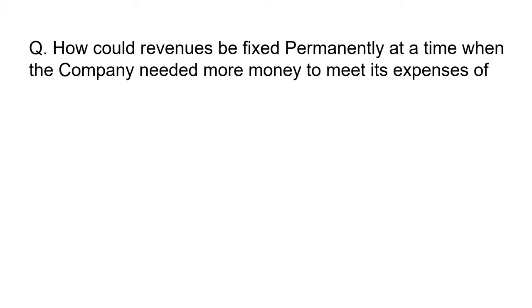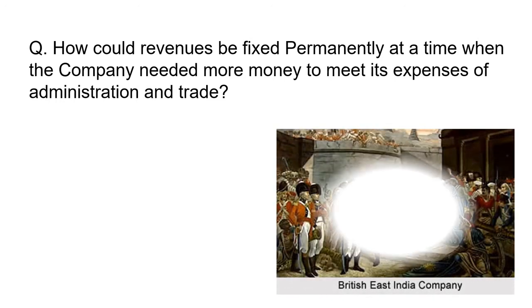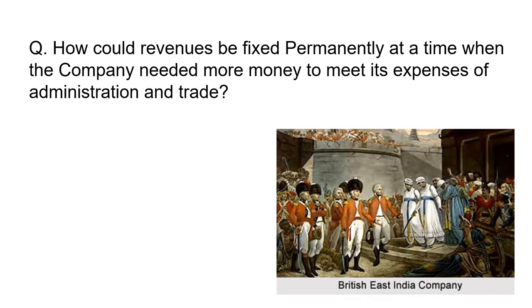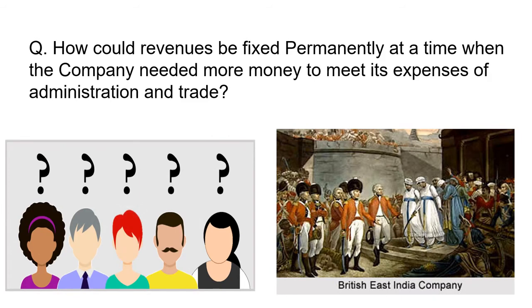How could revenue be fixed permanently at a time when the company needed more money to meet its expenses of administration and trade? The company itself realized that if they fixed the amount of revenue, how would they be able to meet the expenses of day-to-day life? So they were planning to introduce a new method. A new system was devised.